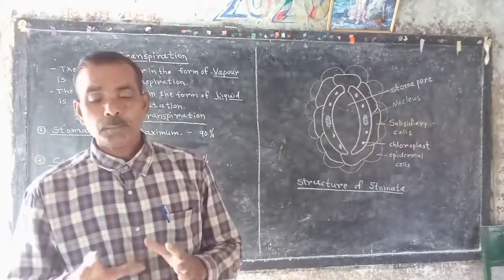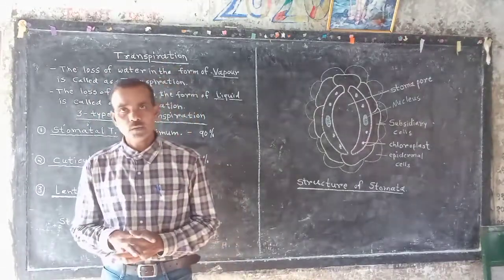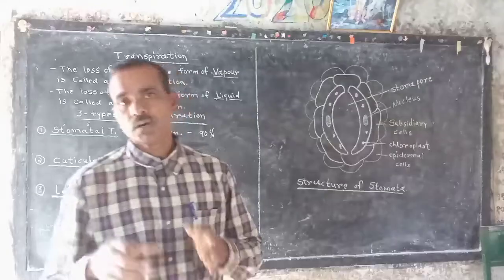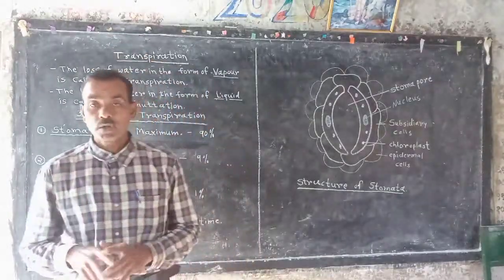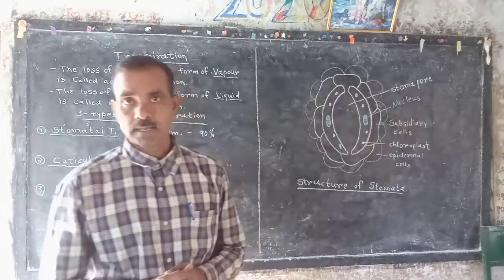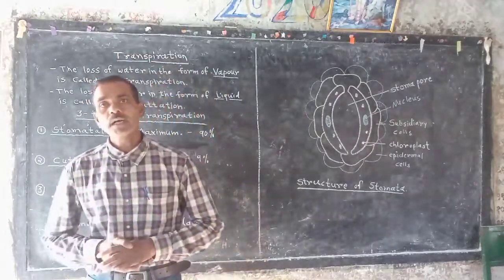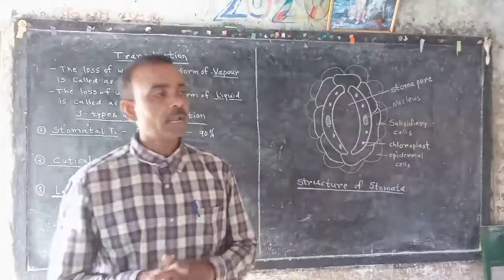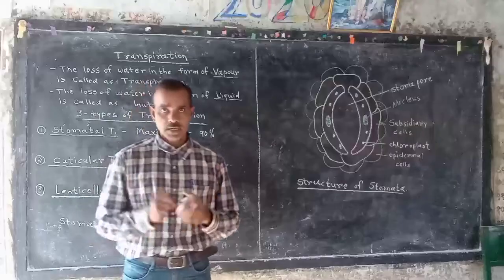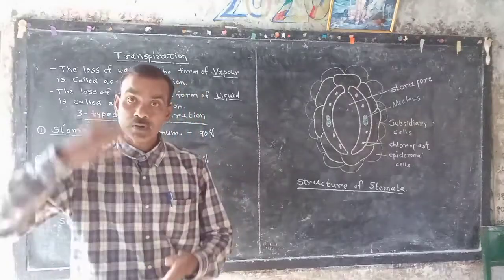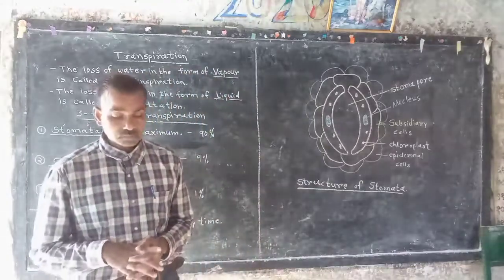All living organisms require water for life, for growth, for enlargement of cells. Every plant requires water, and that water is absorbed by the roots from the soil and goes upwards by the process of ascent of sap.